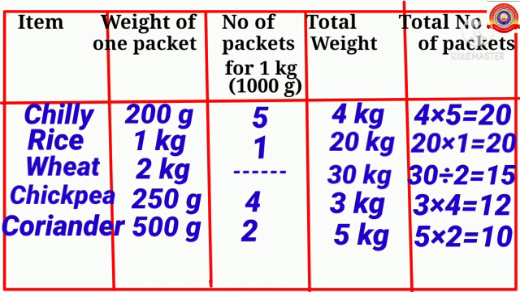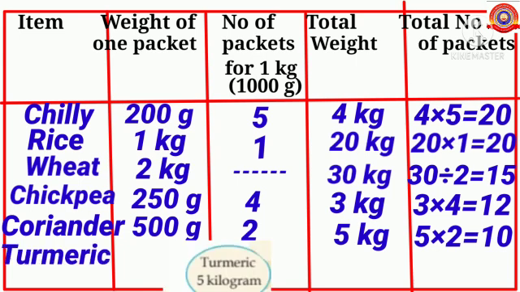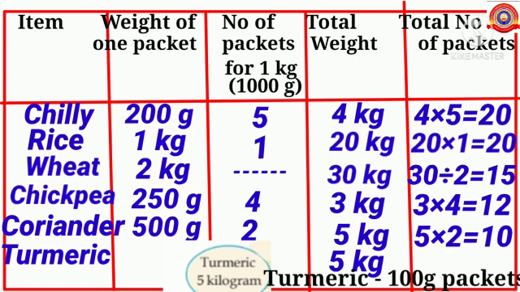Children, what is the next item? Yes, turmeric 5 kilogram. That is, total weight is 5 kilogram. Here Ramu packed the turmeric powder as 100 gram packets. That is, in each packet there is 100 gram turmeric powder. That is, weight of one packet is 100 gram.